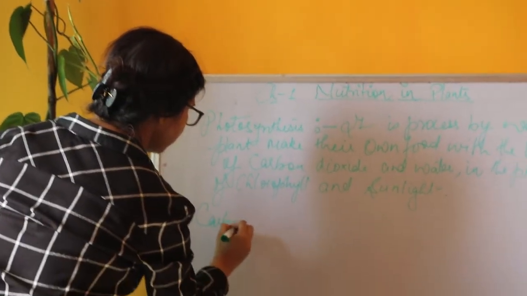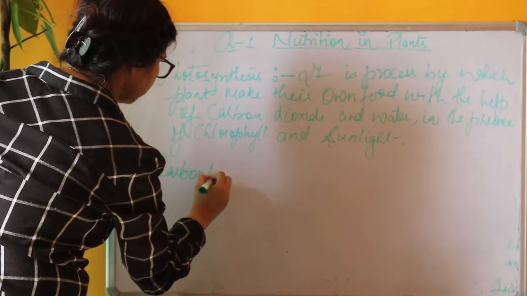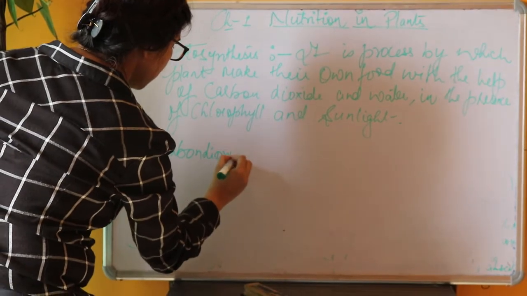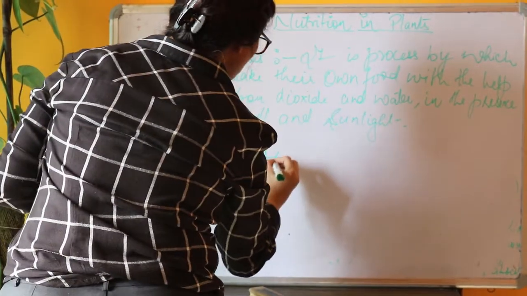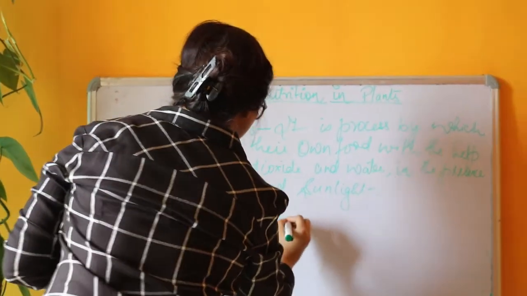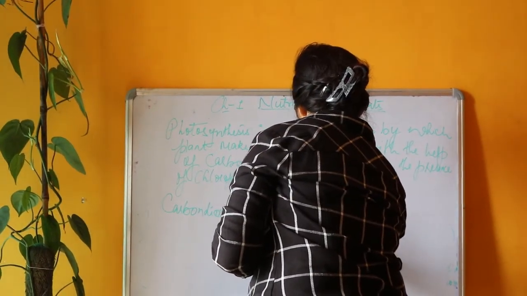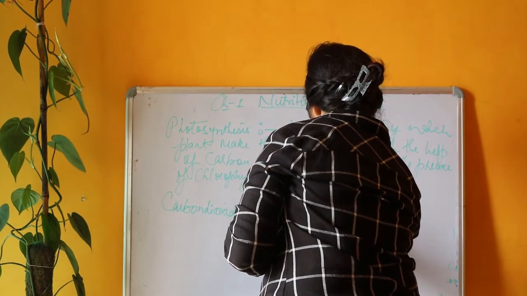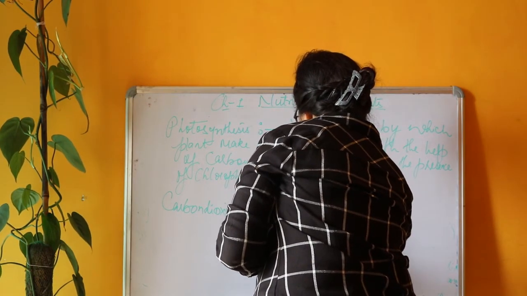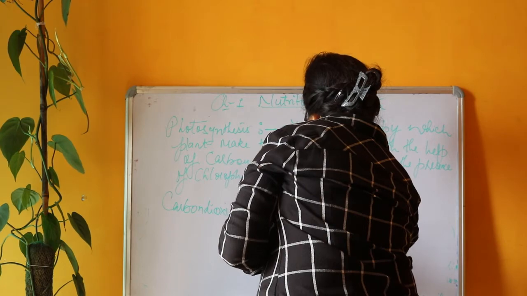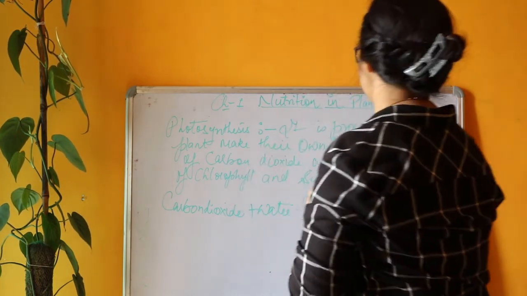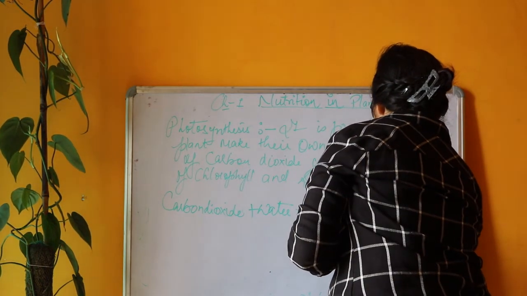Carbon dioxide plus water, in the presence of chlorophyll and sunlight, gives carbohydrate